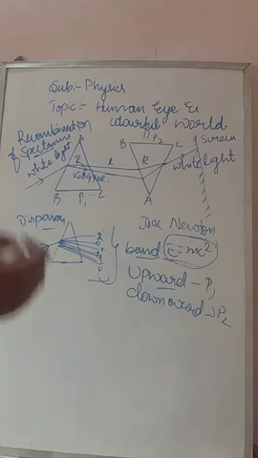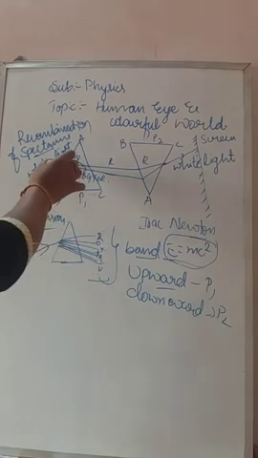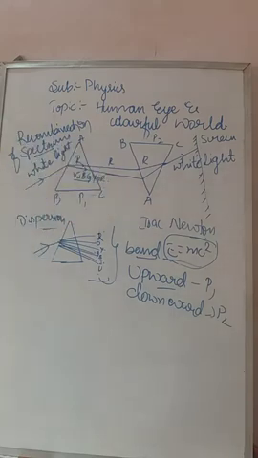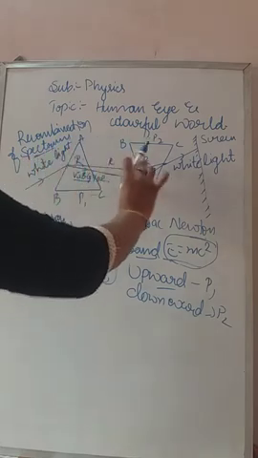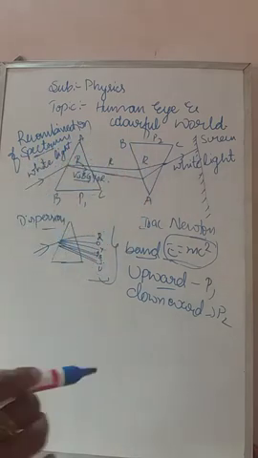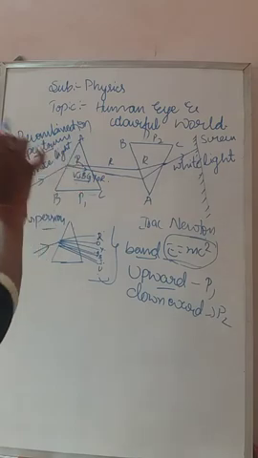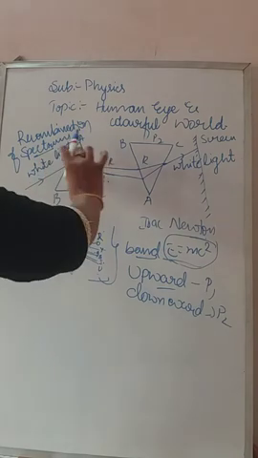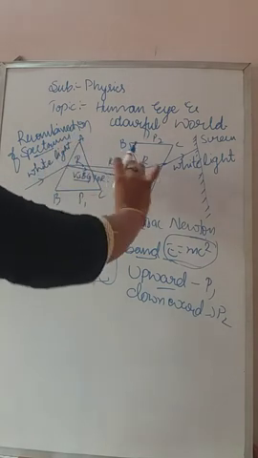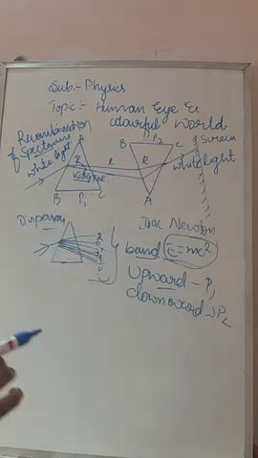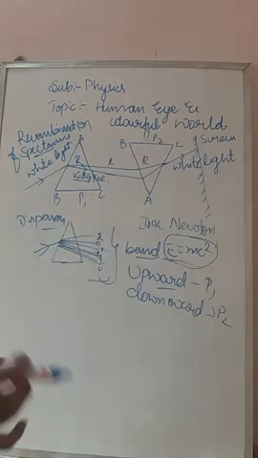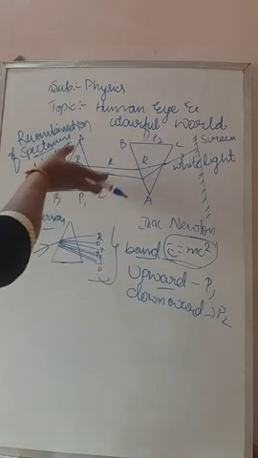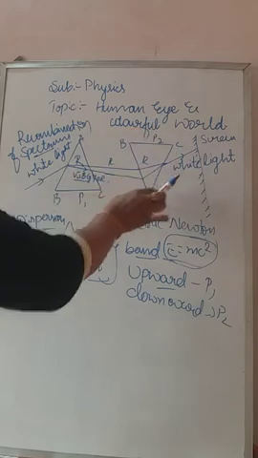As usual, when he allows the white light, it forms the 7 constituent colors, the VIBGYOR, which emerge, meaning they come out. Here we can see the angle of incidence, the angle of refraction, and the angle of emergence. So a band of spectrum, a band of 7 constituent colors, is formed. Then he places one more prism, the downward one, and passes those 7 constituent colors through the downward prism.